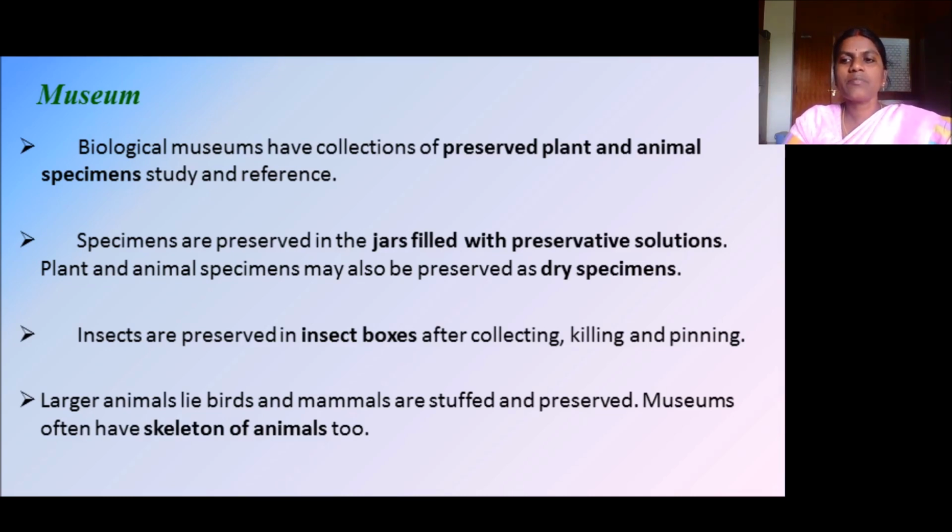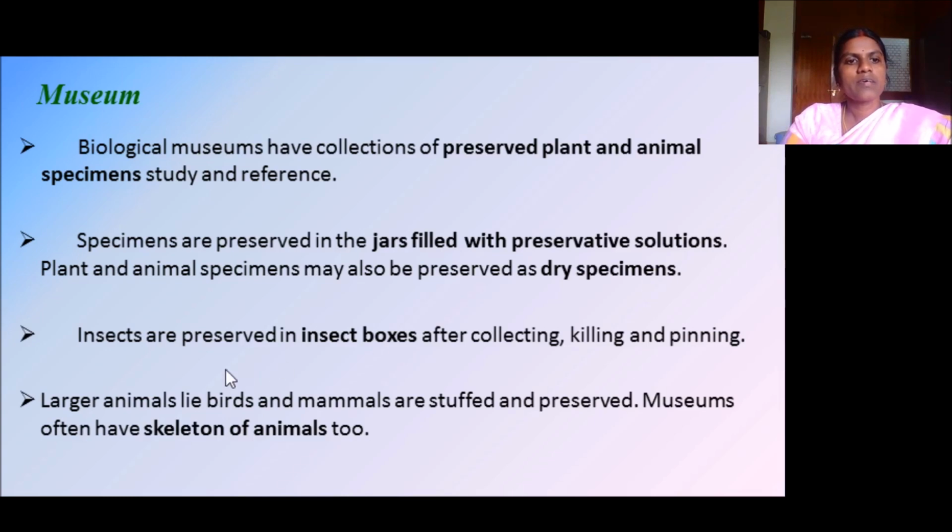So biological museums have a collection of preserved plant and animal specimens for study and reference. These specimens are preserved in jars filled with preservative solutions to prevent them from decay and spoiling. Plant and animal specimens may also be preserved as dry specimens.